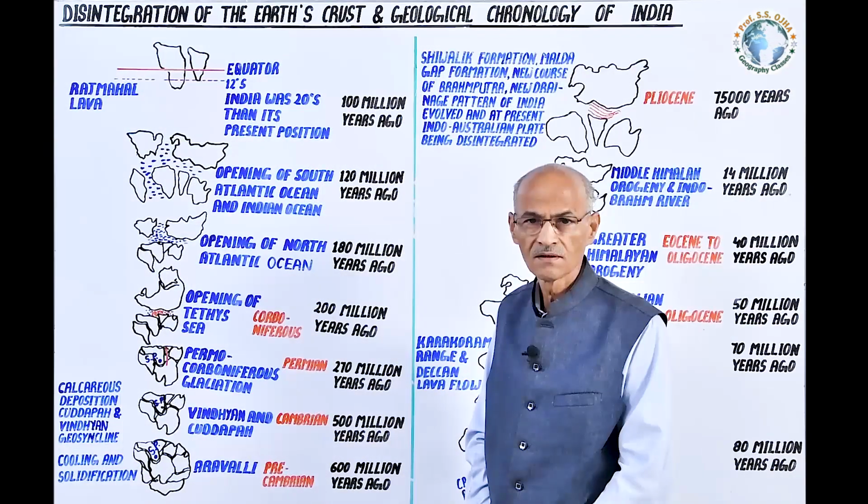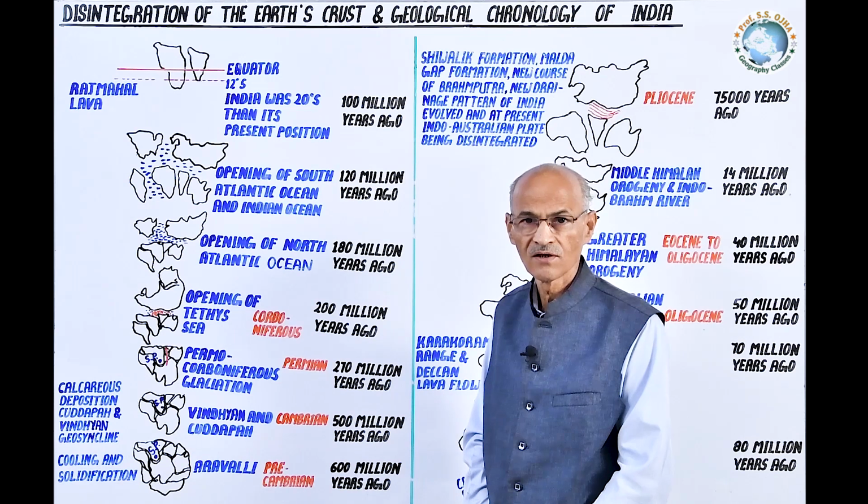While studying geophysics or tectonics of the Indian plate, we started from the disintegration of Pangaea surrounded by Panthalassa, which was termed as paleotectonics, and we studied up to the Pliocene and Holocene period.